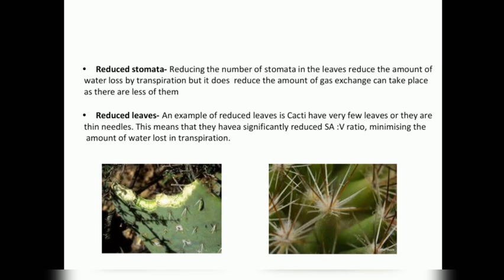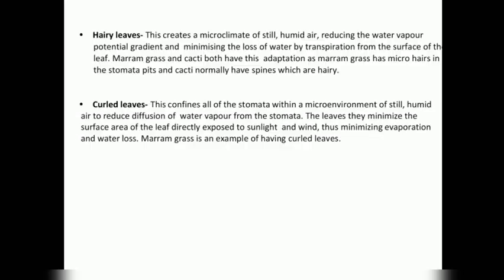Reduced leaves. As an example of reduced leaves, cacti have very few leaves, or they are thin needles. This means that they have a significantly reduced surface area to volume ratio, minimizing the amount of water lost in transpiration. Hairy leaves. This creates a microclimate of still humid air, reducing the water vapor potential gradient and minimizing the loss of water by transpiration from the surface of the leaf.